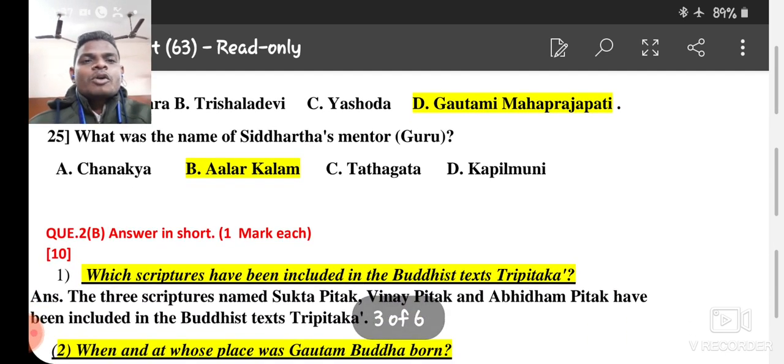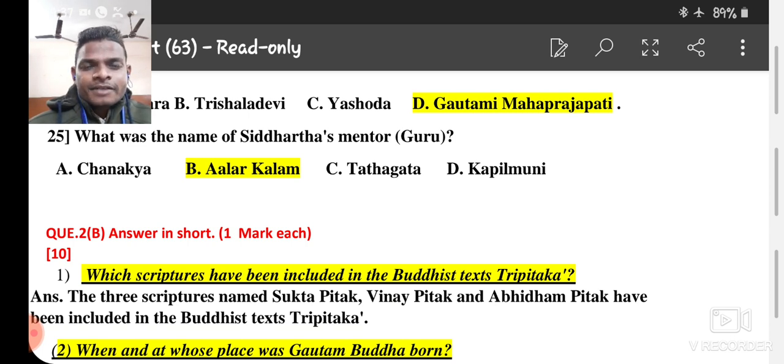What was the name of Siddhartha's mentor or guru, guide? And the right answer is Alar Kalam. Just remember our former president Abdul Kalam. From that you can remember this name, Alar Kalam.